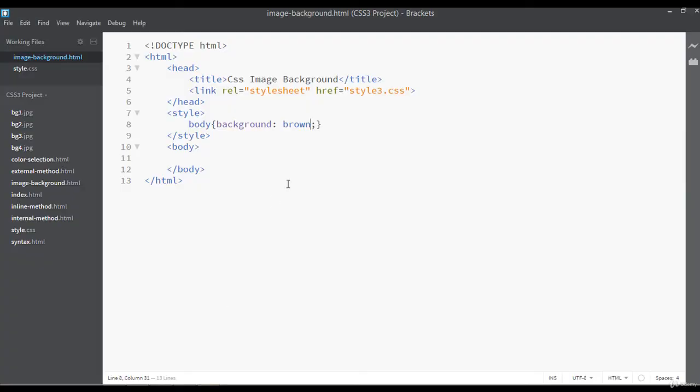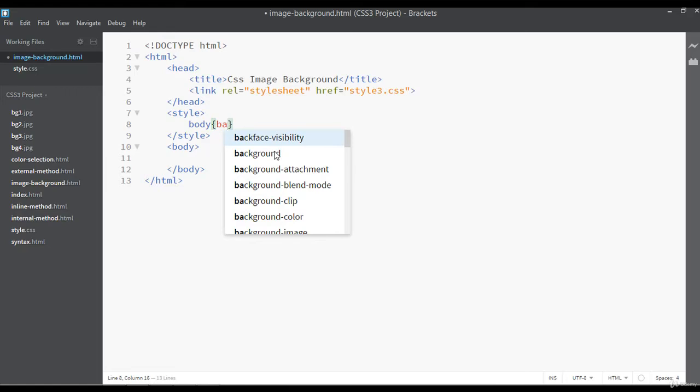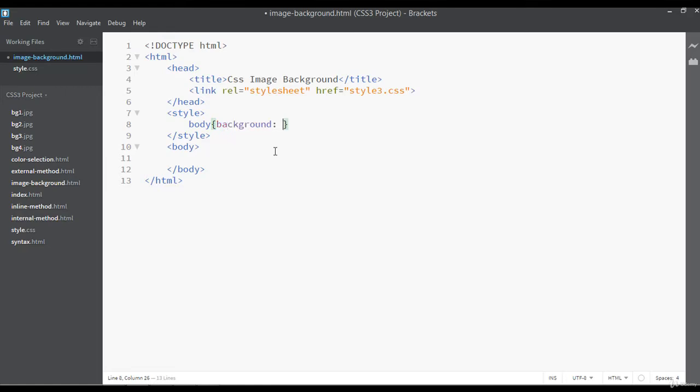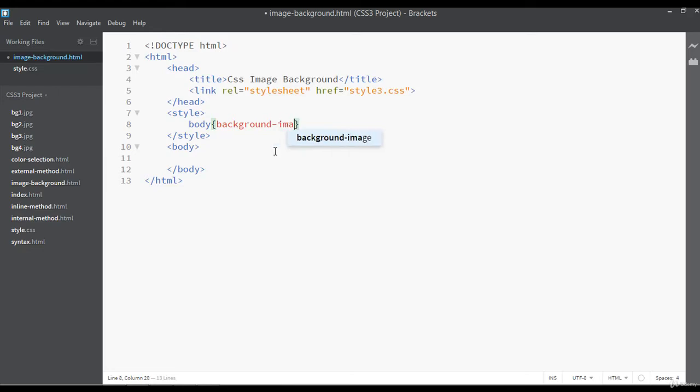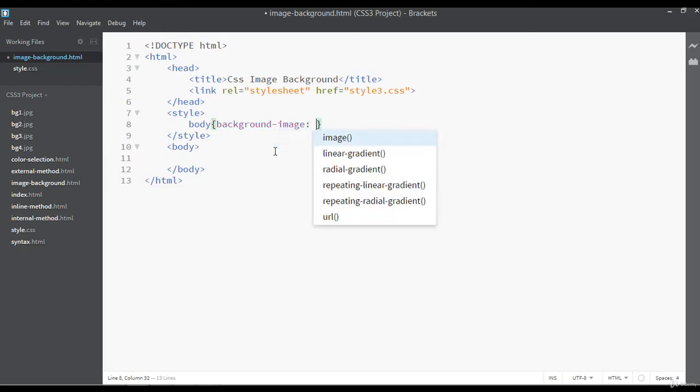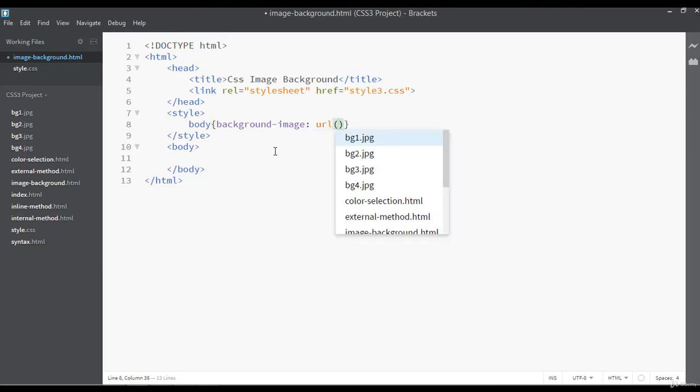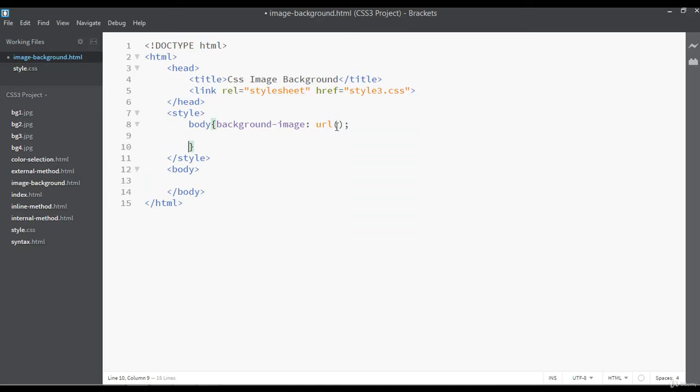If you want to use image as a background, you can just use here body, then these 2 curly braces, then you can say the background dash image, background dash image, then you can say just URL and these 2 round brackets, then semicolon, just like this.